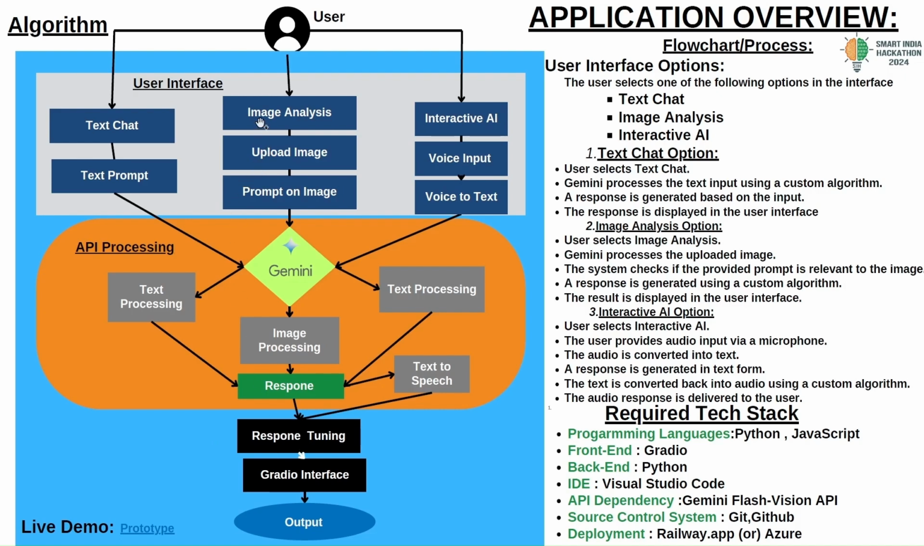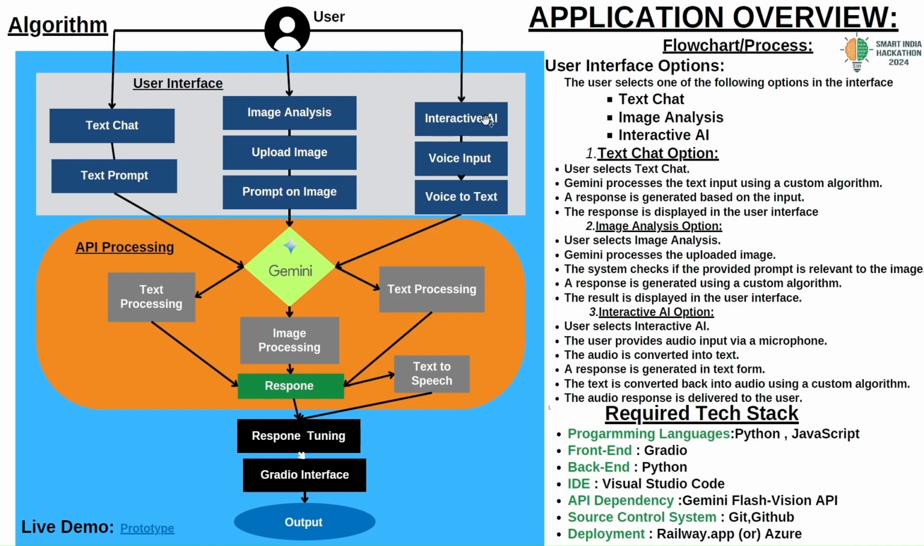And the second option, image analysis: the user can upload an image, or he can capture it through the camera, and he uploads the image, and he gives the query on that image. So both will go to the Gemini by using its API key. So the Gemini processes the image as well as the prompt regarding it, and it will give the response based on the query and image. So this is the third feature.